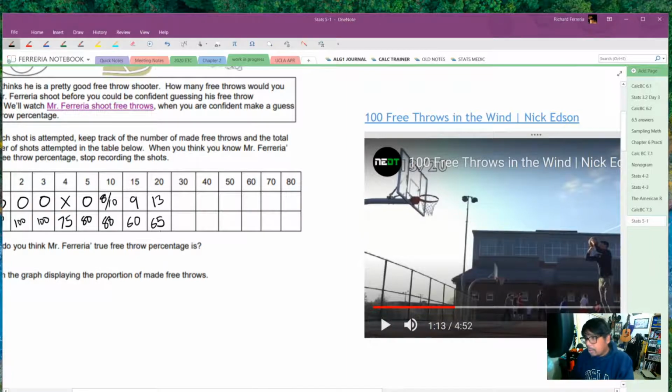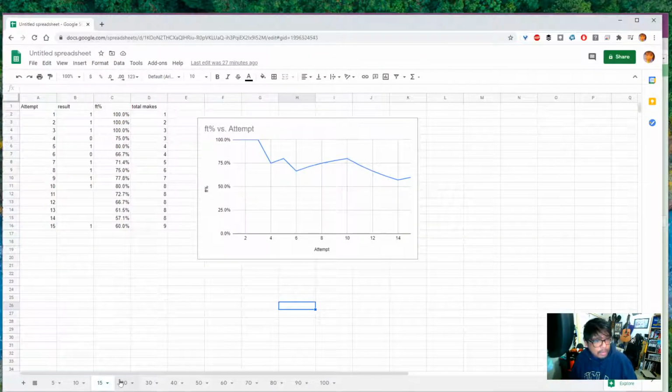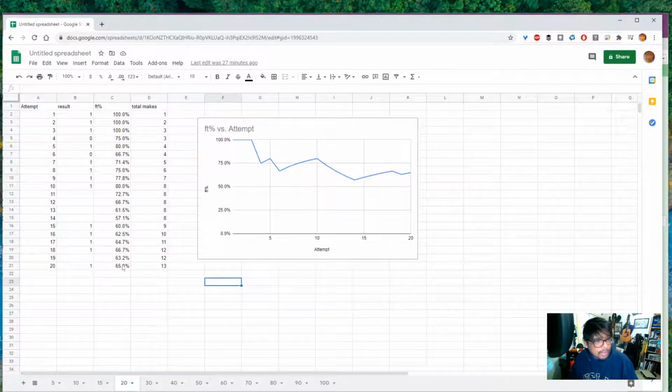And of course, you know I already made the chart here of 20. So here, 20, 65%. Notice how the fluctuation happens here. And then there's a little bit of a micro fluctuation going on here. So as I'm looking at this chart, it looks like his free throw percentage seems to be, and I think the word that we generally use is, the percentage is settling down. Okay, it's settling right about where we are now, which is at 65%.